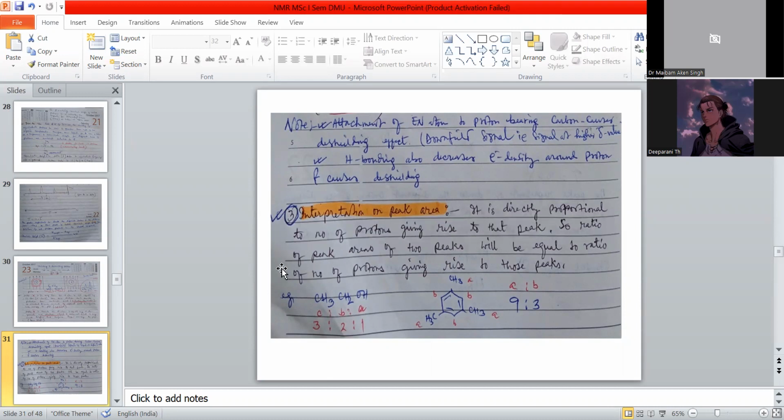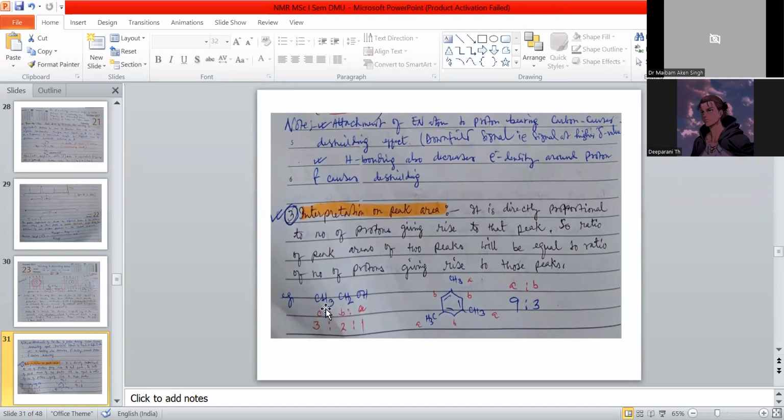So the ratio of peak areas will be equal to the ratio of the number of protons giving rise to those peaks. This is another term for the interpretation of proton NMR. We will focus in depth on this topic.